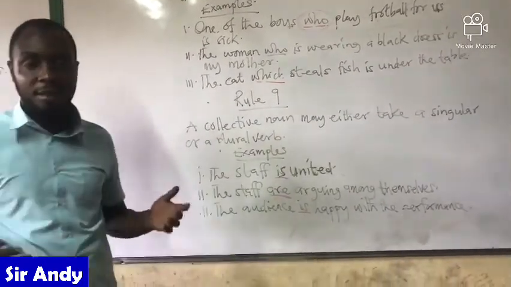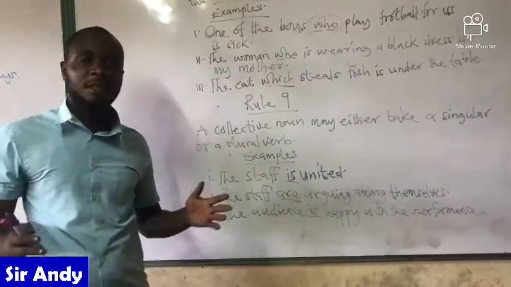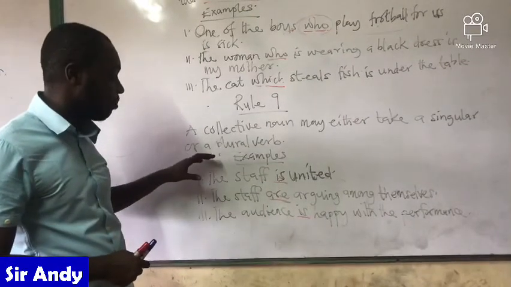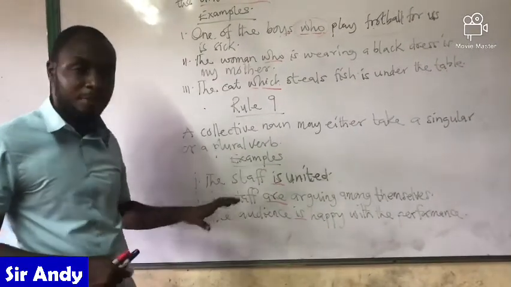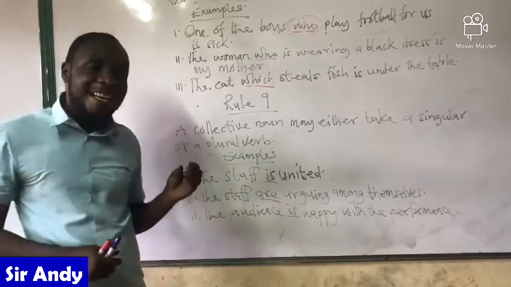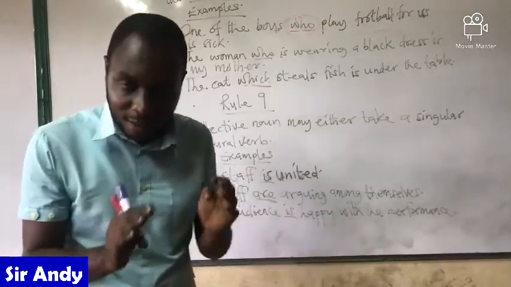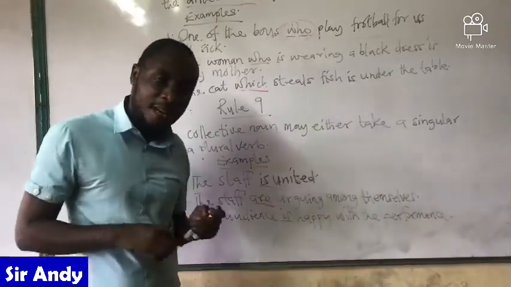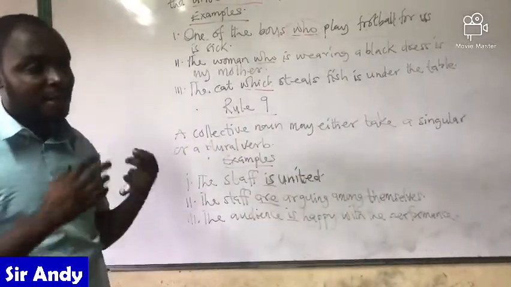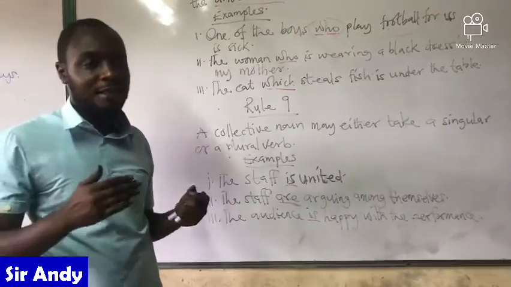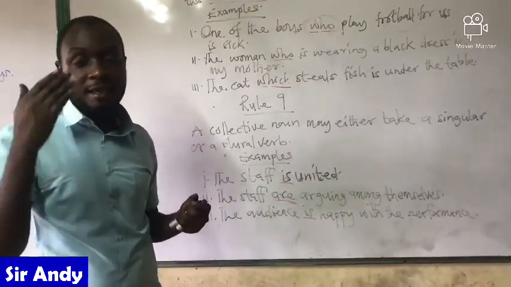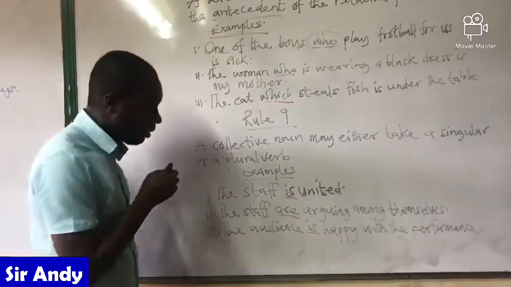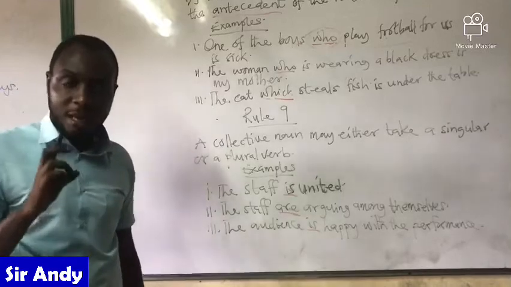When we talk about collective nouns, we are talking about nouns which are together, right? Depending on the type of verb, if the collective noun is considered as a singular unit, then the verb must be singular. If the individual elements in the collective noun are considered, then it means that collective noun should admit a plural verb.